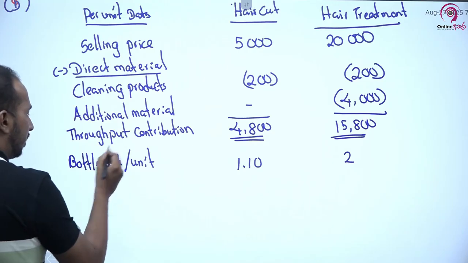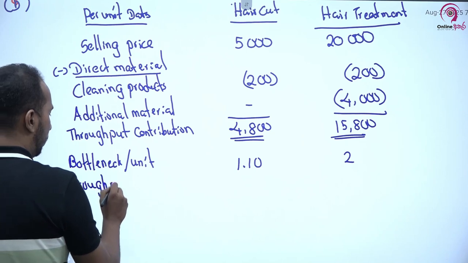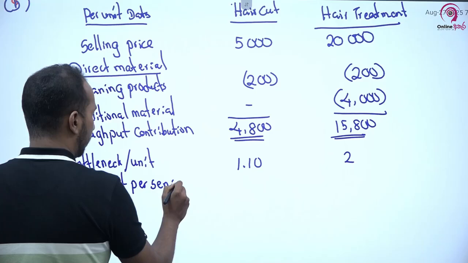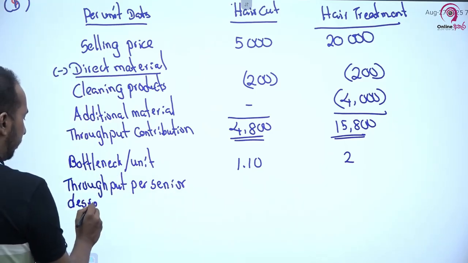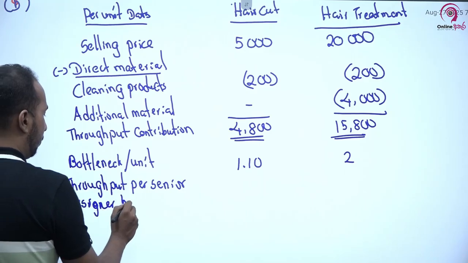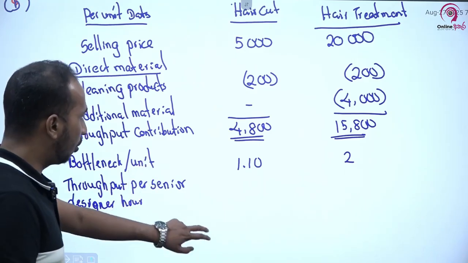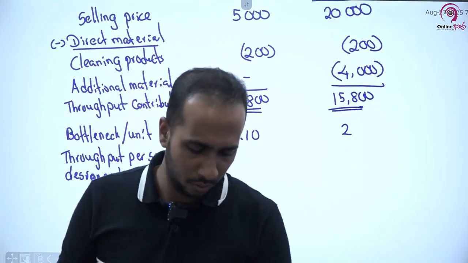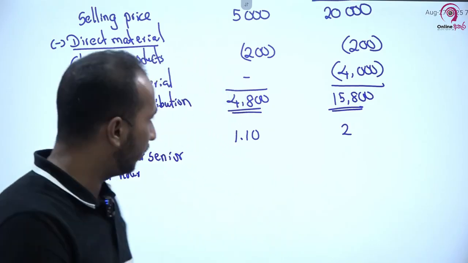Then in this case I will take throughput per senior designer hour. Senior designer කෙනෙක්ගේ hour එකකට කොච්චර throughput එකක් යනවද? Based on that we can do whatever the ranking.